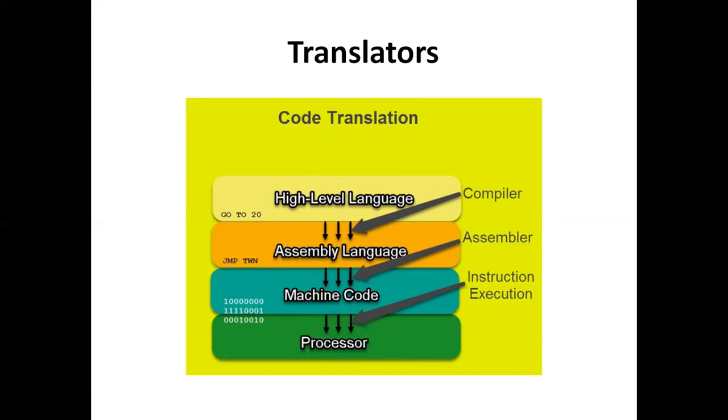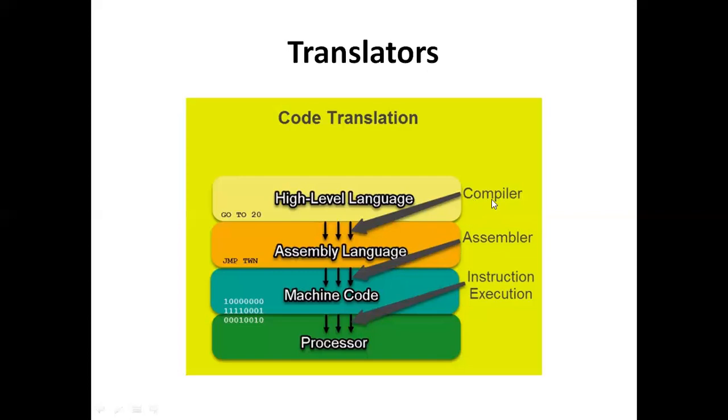To convert the high level language into the assembly level language, we have a compiler. To convert the assembly level language into machine code, we use an assembler. And here no translator is needed. The things we call translators are compilers and assemblers. Here machine code is directly understood, that's why we call it instruction execution. And what are the different types of translators?